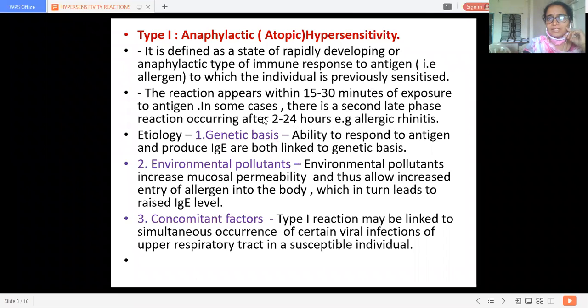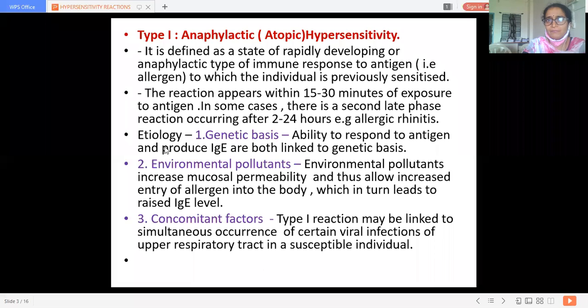The reaction appears within 15 to 30 minutes after exposure to an antigen, a sort of allergen. It may be dust, house mites, pollen grains, or strong fumes of chemicals. Any allergen acts and gives rise to a reaction within 15 to 30 minutes.